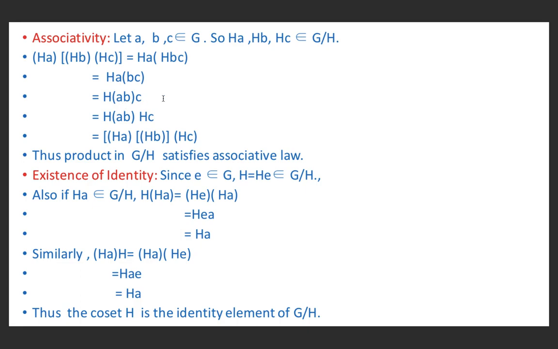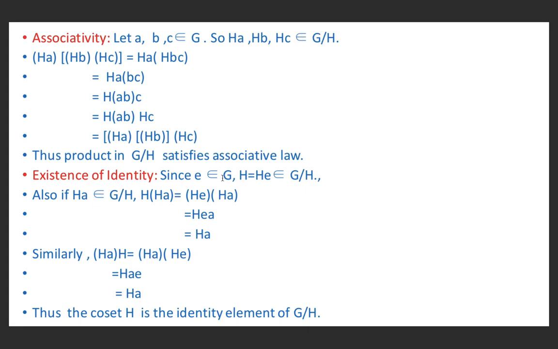And Hab into c may be written as Hab into Hc. And we may write Hab as Ha into Hb, because the product of two right cosets is a right coset. Thus G/H satisfies the associative law, since (Ha into Hb) into Hc is equal to Ha into (Hb into Hc). Now we will show the existence of identity.